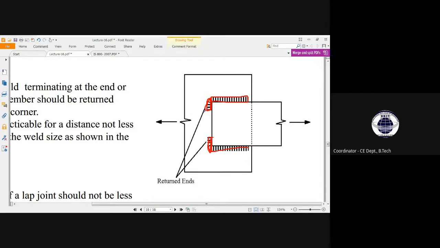You don't know why, you don't know from the scientific aspect, but from the logical sense you would definitely attach this timber member in this way. So this is the logical approach, because in your subconscious mind, you want to secure this plate with this plate from any direction if the force is applied, right? So this is the approach. This is called the end return. This part is called end return.